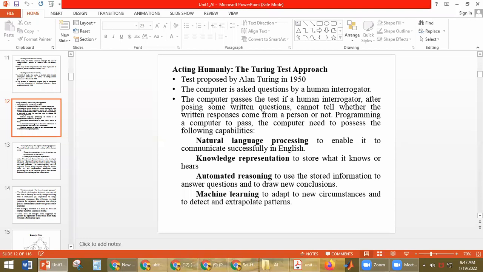Okay, so because it has to adapt to news, because it is interacting with the real world, it should always adapt to new circumstances. So these are the four abilities it should have. If the system has these four abilities, then it can easily pass this Turing test. When this Turing test is passed, then we say that the system is acting like a human.